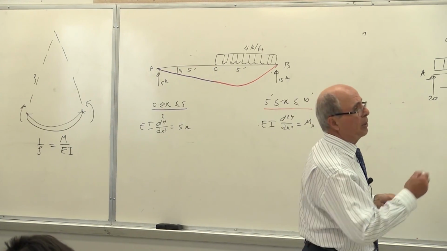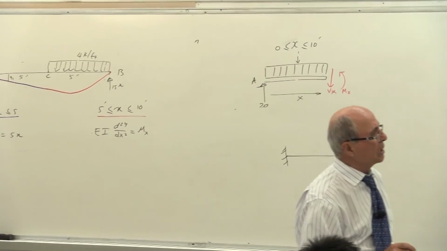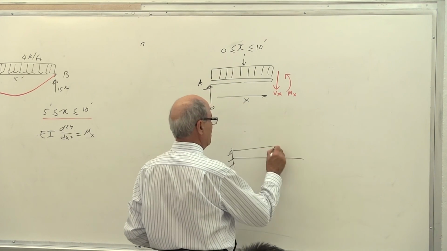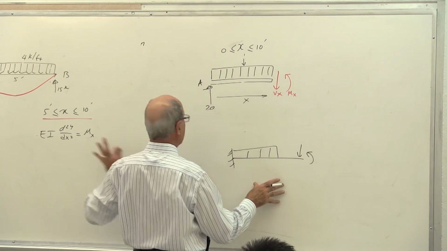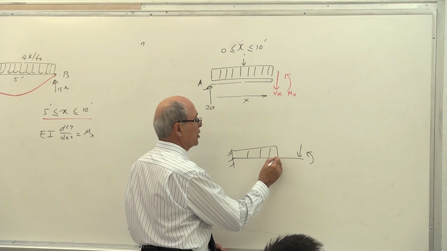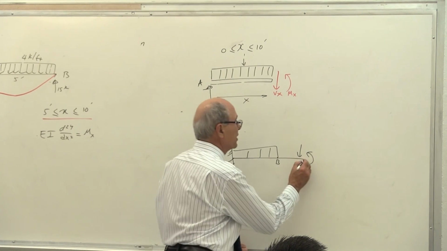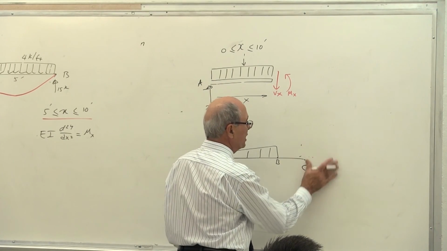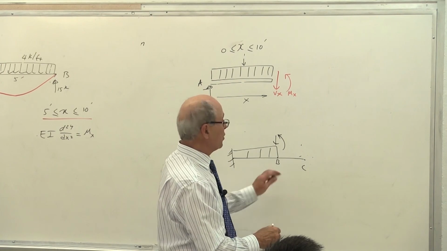However, for problem number 9, I think the second problem is number 6. They give you a load like that, and a load like that, a load. This seems to be this system. However, if you read the question carefully, they only want the deflection at point B. They don't want the deflection at point C. Since they don't want it, you can bring all of this here, everybody, and add a little bit of moment to it, and do it as one part.